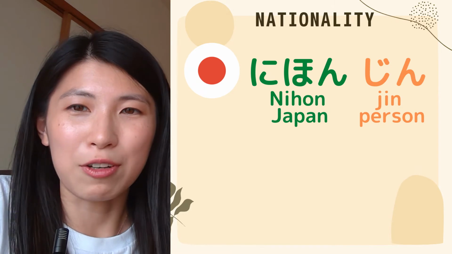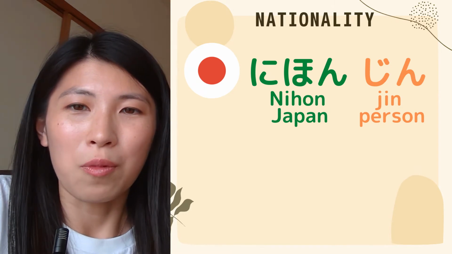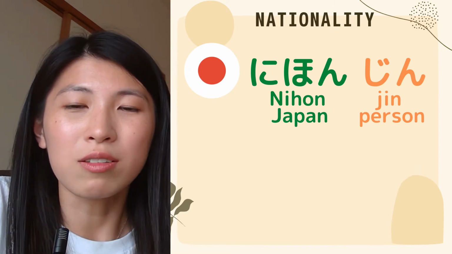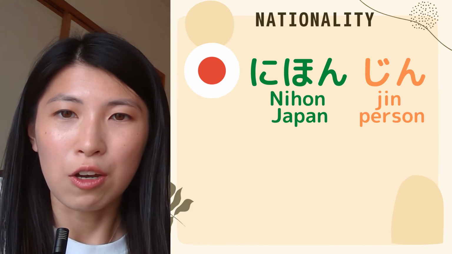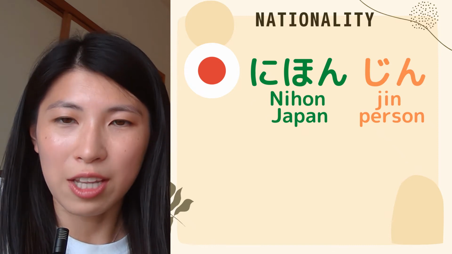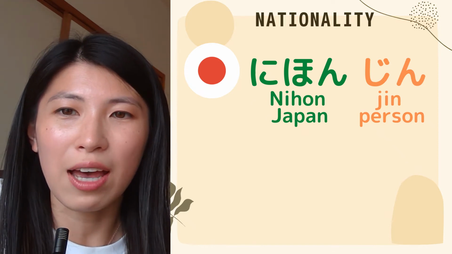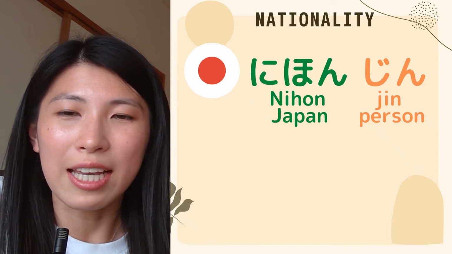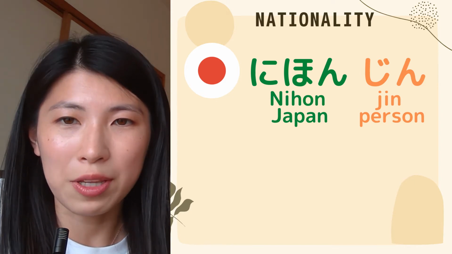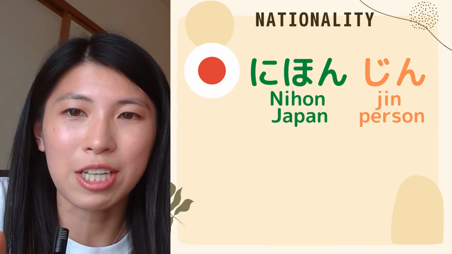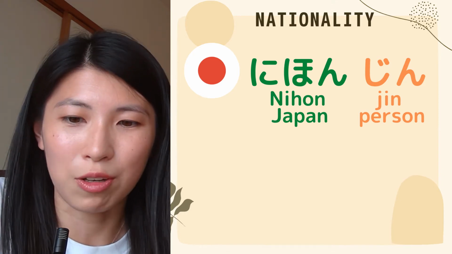Okay, let's have a look at nationality. So, let's analyze the word 日本人. Actually, when we describe people's nationality, we normally say the name of the country first, and you just need to add 人. 人 is a suffix of nationality. So, 日本人 means Japanese, but actually 日本 means Japan, and 人 means person.